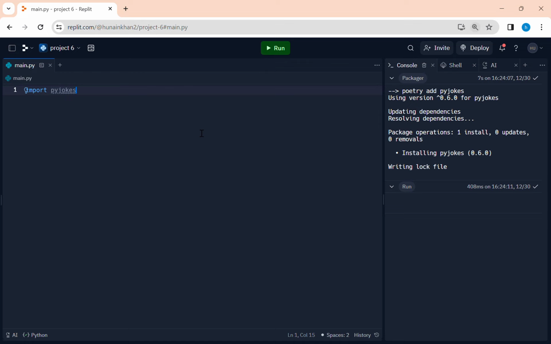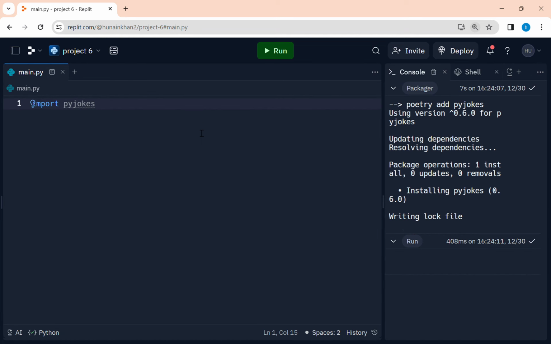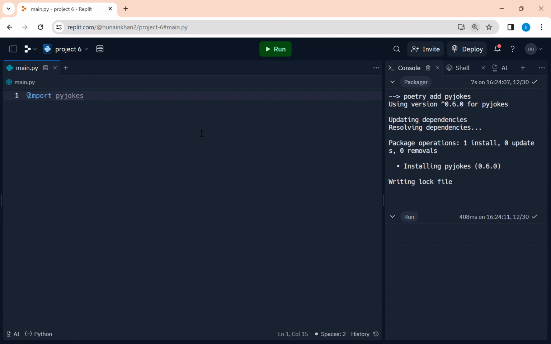Now, PyJokes is a Python library, right? But the special thing about it is that it's just a bunch of jokes, right? There's nothing else. It's just jokes. So we can use this library to tell jokes for Python. So that's gonna be cool.